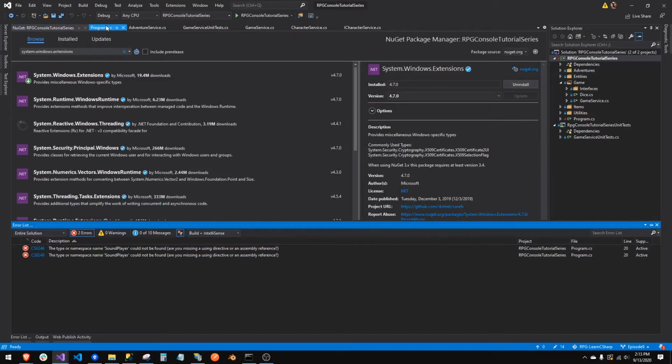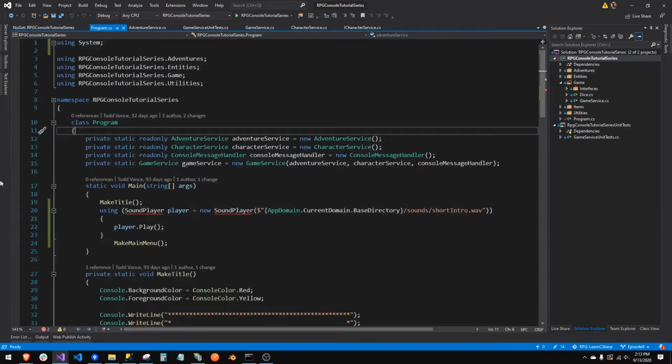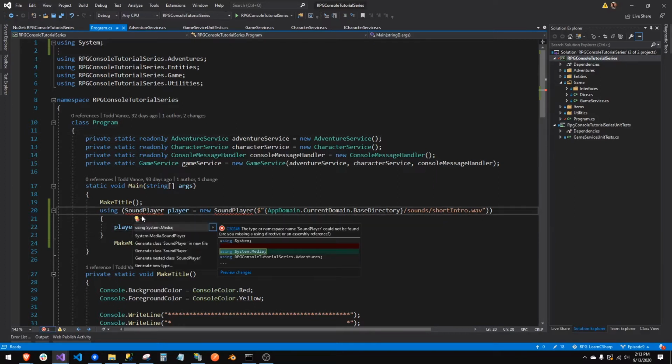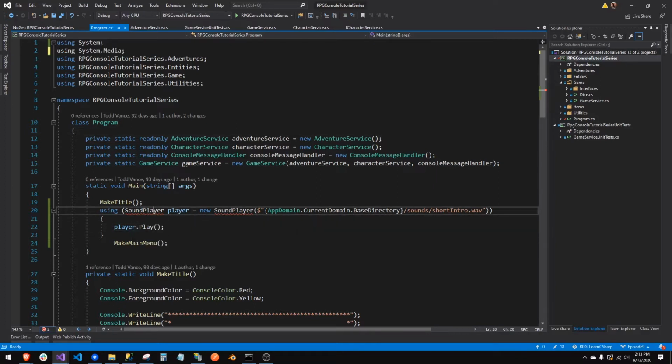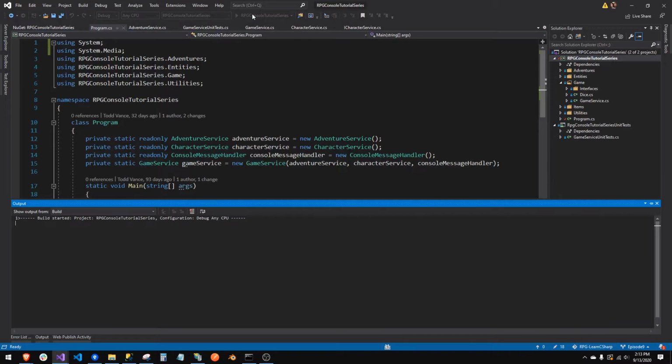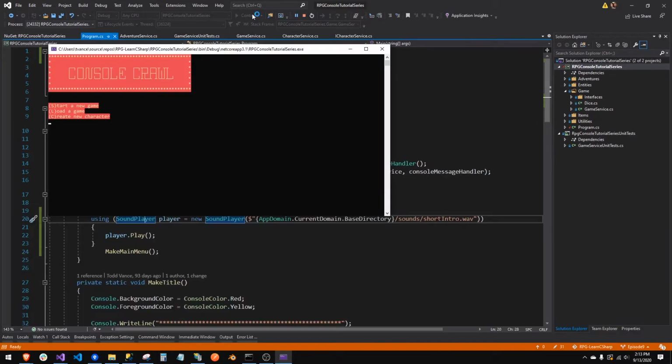All right, and now we can go back here, and our light bulb should say, do you want us to put it in a media thing? All right, and I'm frozen. All right, light bulb, using system media, beautiful, there we go, now we're working. All right, let's run this bad boy. Creepy. That's only 4 seconds long.